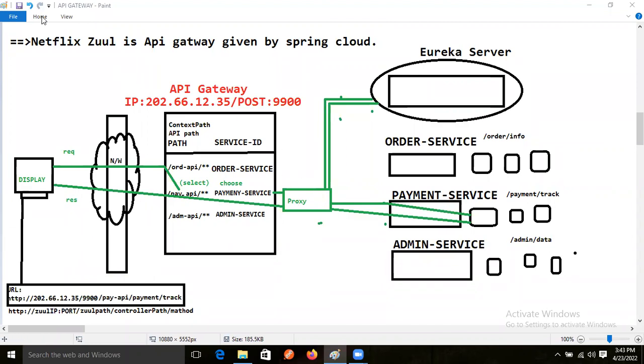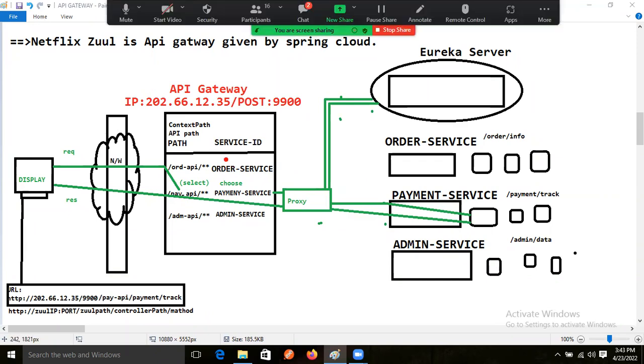Why did I take the proxy? Because we don't want to write the code for any load balancer. Feign client, right? So the load balancer is integrated in the API gateway only. Internally the code related to the load balancer in the API gateway is generated. That is nothing but a proxy.